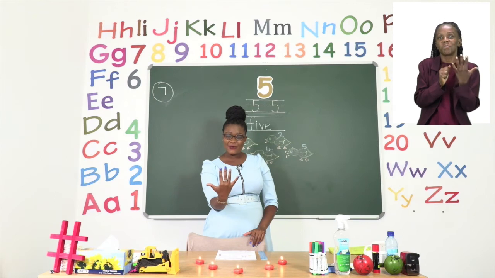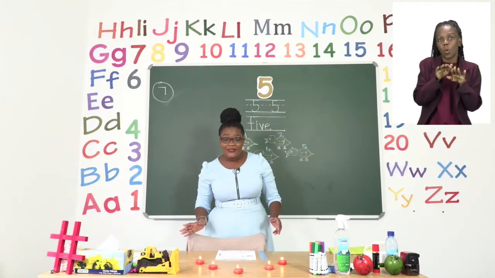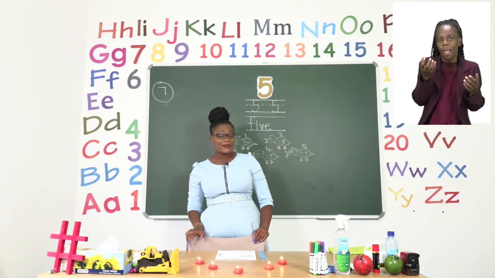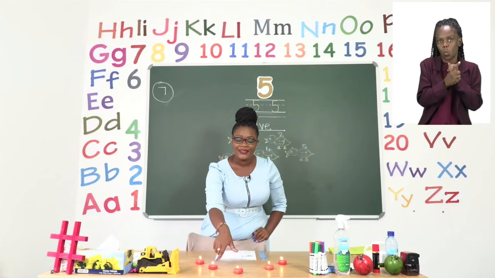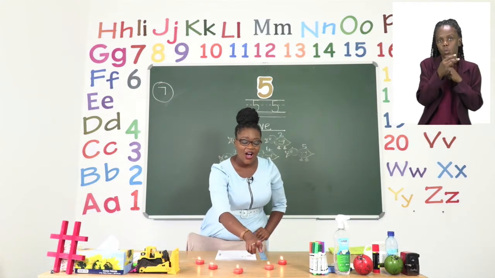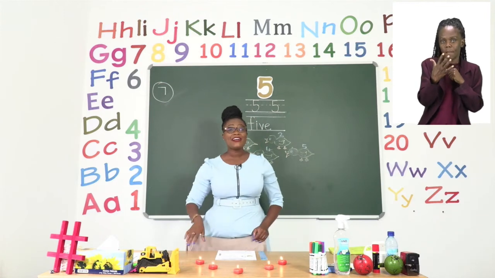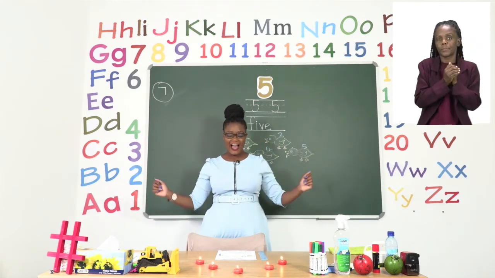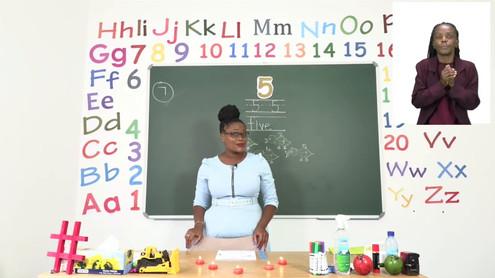Well done, everyone. Then on my table, I have 5 candles. Let's count them. 1, 2, 3, 4, and 5. And we are going to blow the candles out. I want you to help me and count as you do.